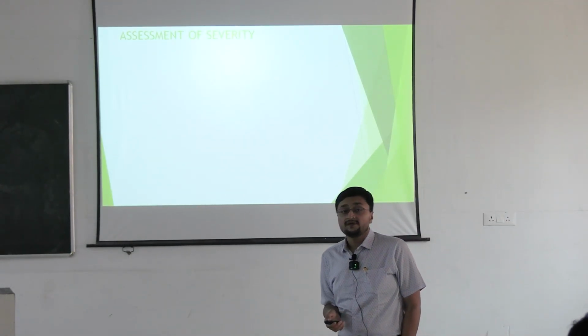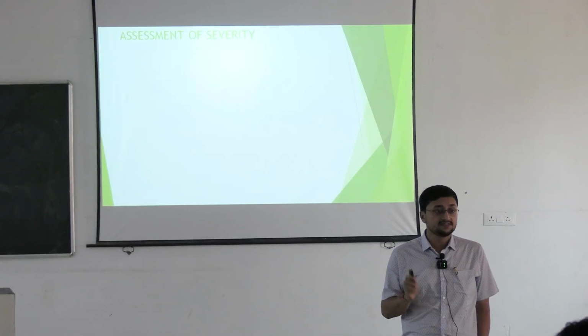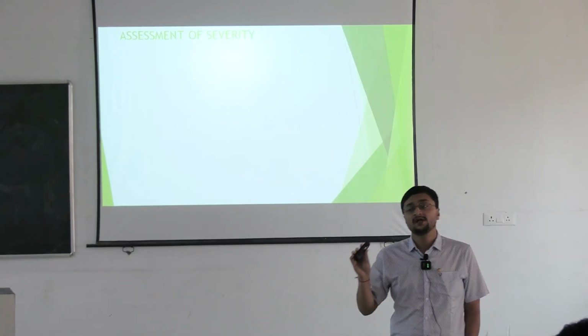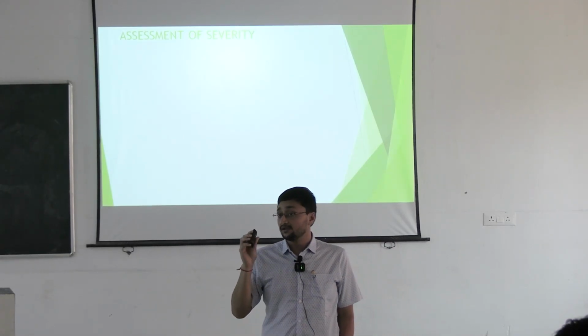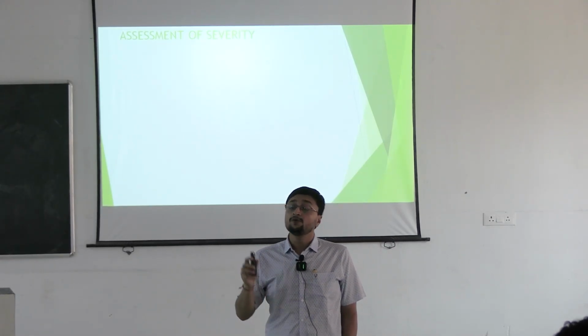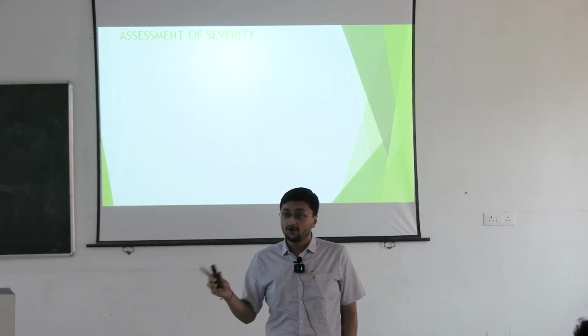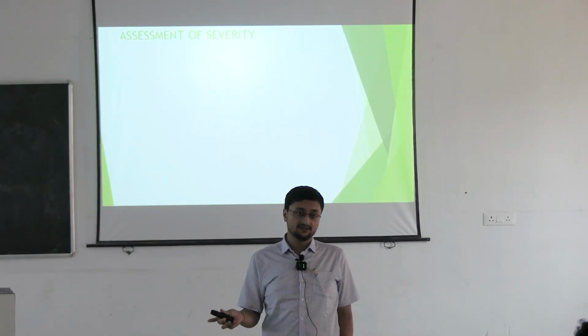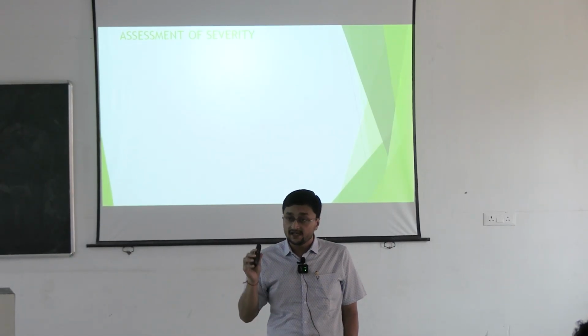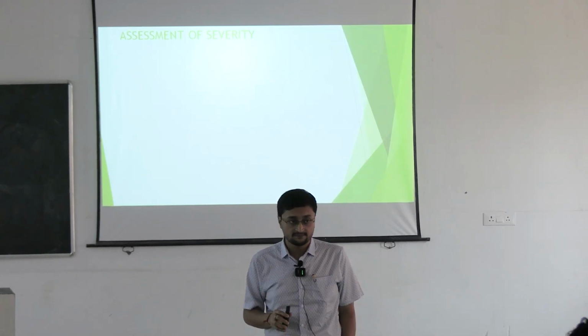So assessment of severity. How do you assess the severity of pneumonia? Because কোন একটা পেশেন্ট নিউমোনিয়া নিয়ে তোর কাছে এলো, রাইট, আউটডোরে দেখা ওপিডি তে দেখাতে এলো, তোকে অ্যাসেস করতে হবে যে would you treat the patient in OPD or would you like to admit the patient in ICU or IPD? There is a specific criteria for that. This is called CRB or CURB 65 criteria.